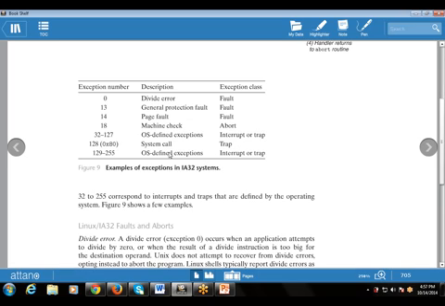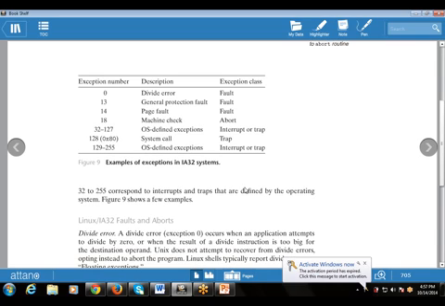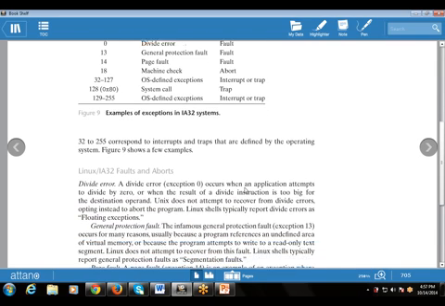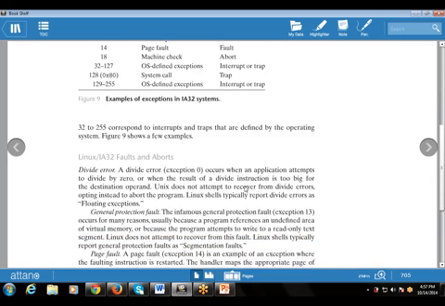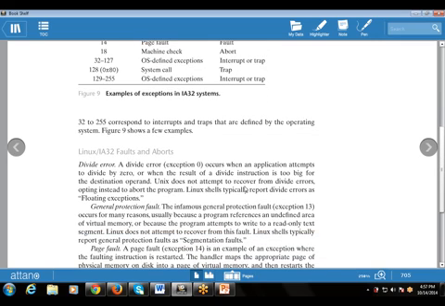Then there is a system call, that is also a trap. Then OS-defined exceptions, also a trap or interrupt, are 129 to 255. So these are the categories of exception numbers that start with 0 and end with 255. There are a total of 256 exceptions available in the IA32 system.